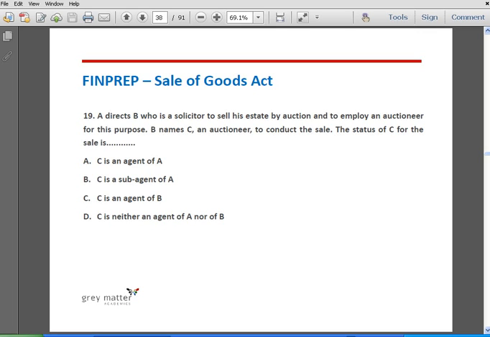The status of C for the sale is option A, C is an agent of A. Option B, C is a subagent of A. Option C, C is an agent of B. And option D, C is neither an agent of A nor of B. The correct answer is C is an agent of A. An agent is a person employed to do any act for another or to represent another in dealings with a third person. The person for whom such act is done or who is so represented is called the principal, and hence in this case C is obviously an agent of A.